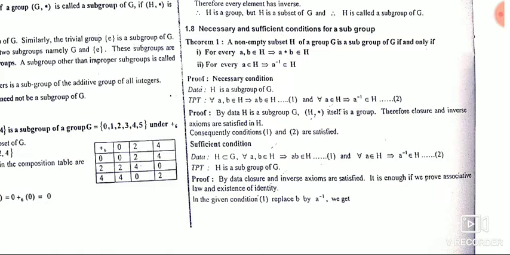Then sufficient condition means first we'll take these two conditions and we'll prove H is a subgroup. It's like whenever you have these two conditions, we can directly say it is a subgroup, or when we have a subgroup, we can directly say these two conditions are true. So first is the necessary condition.